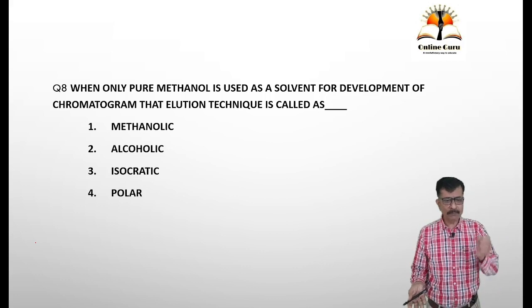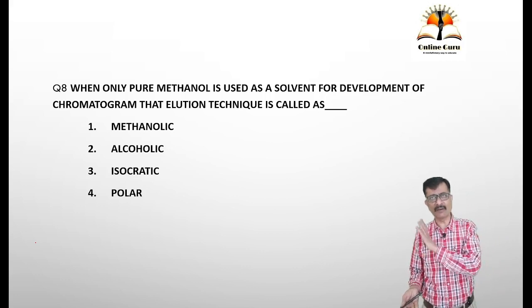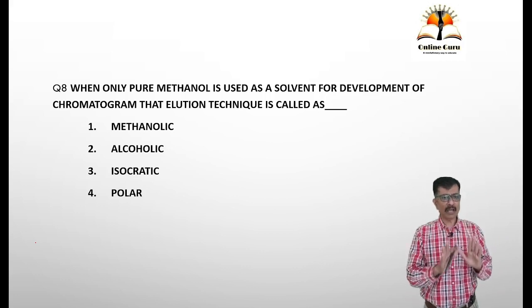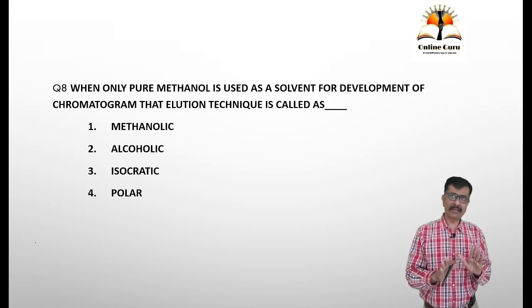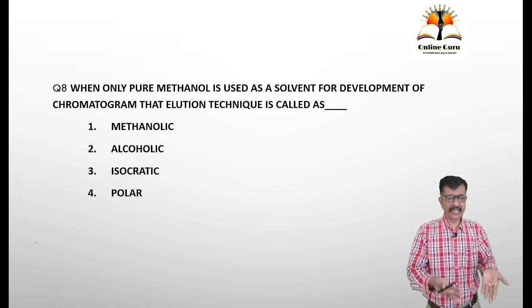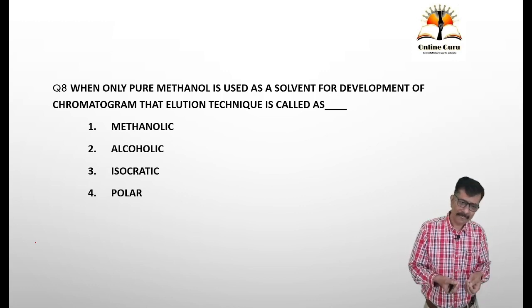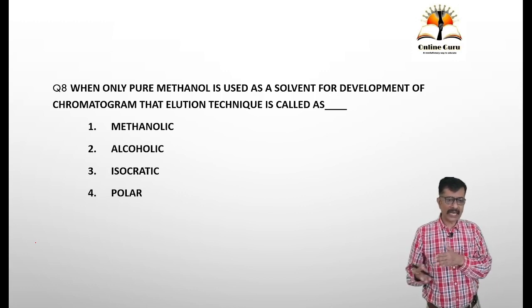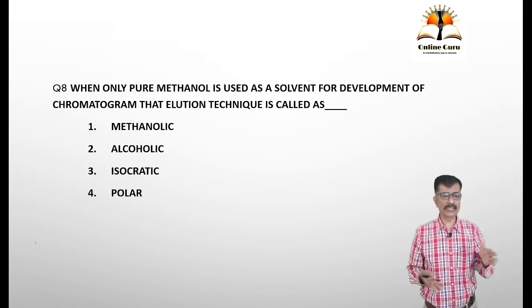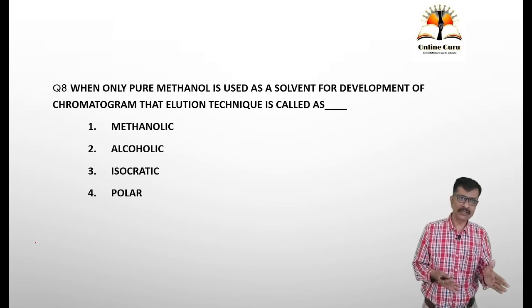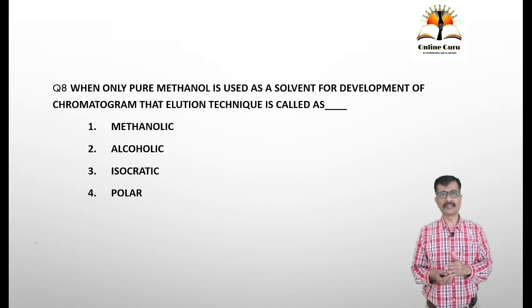When only pure methanol is used as a solvent, the mobile phase used here is only one, that is methanol. The elution techniques are of two types: isocratic elution and gradient elution.